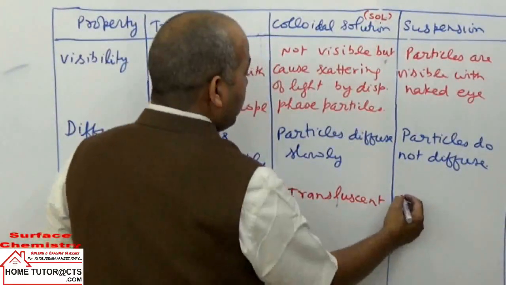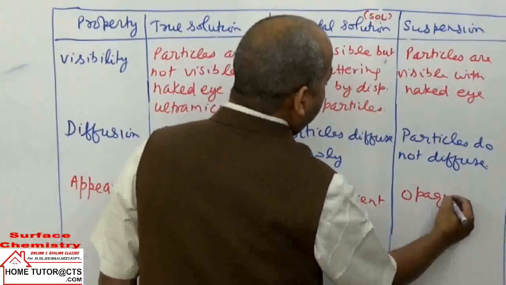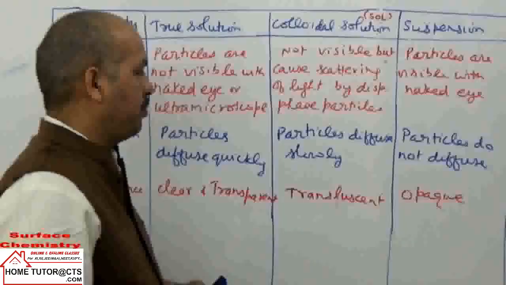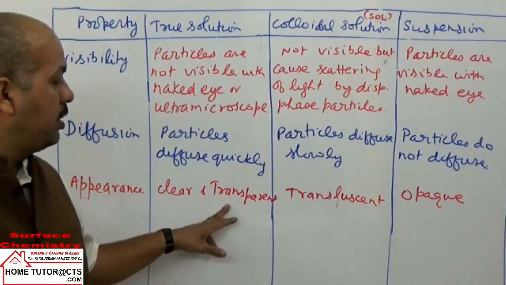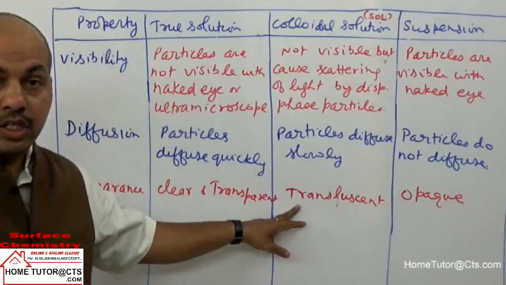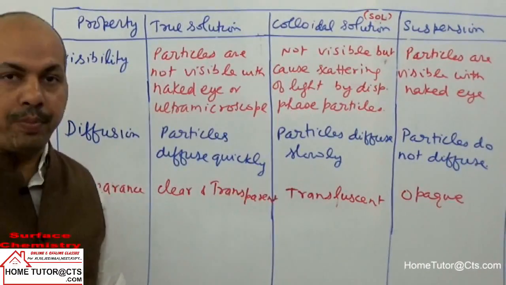And here the solution is opaque. That is, appearance-wise, the solution is clear and transparent, here translucent, and here opaque.